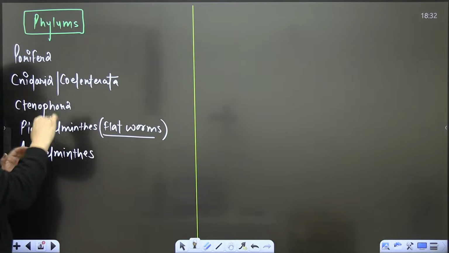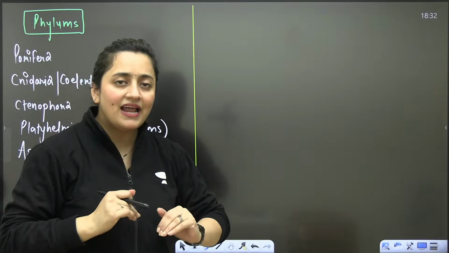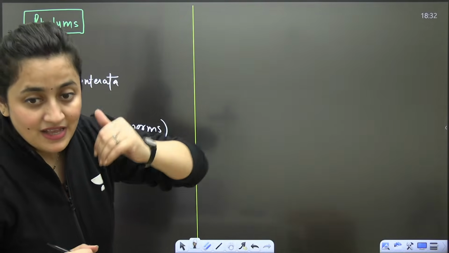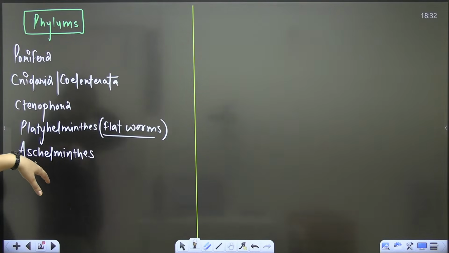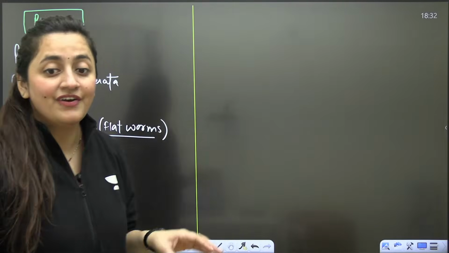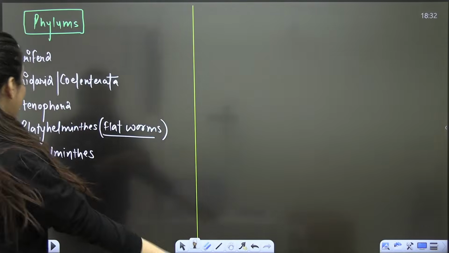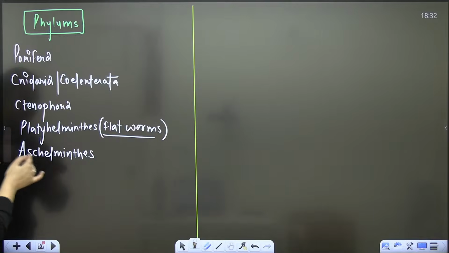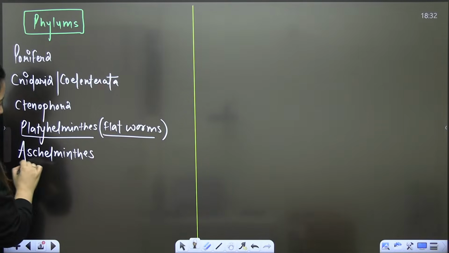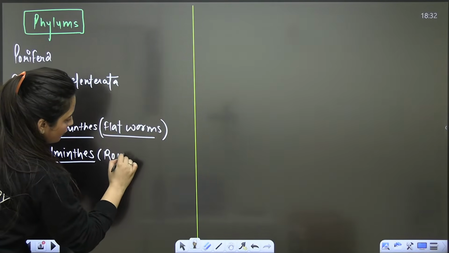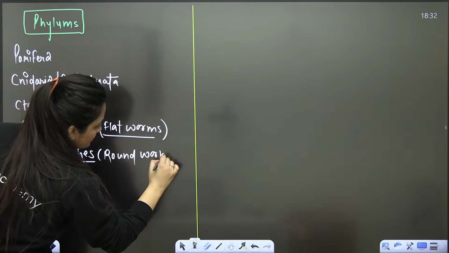Okay, so Porifera, Cnidaria, Ctenophora, Platyhelminthes, Aschelminthes. These are the first 5 names. Platyhelminthes means your flatworms, Aschelminthes your roundworms. These are the nematodes basically.